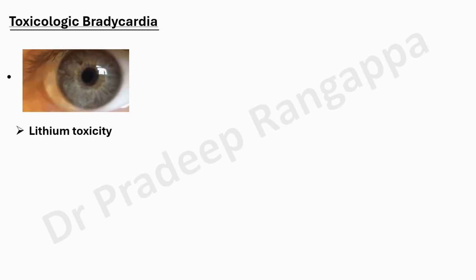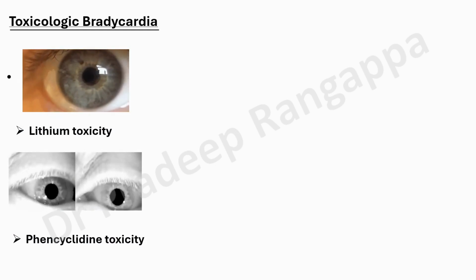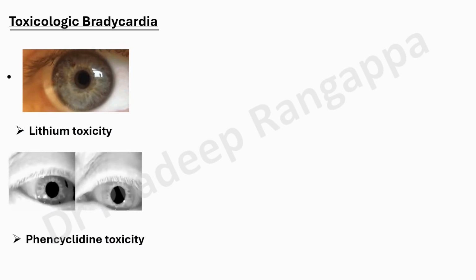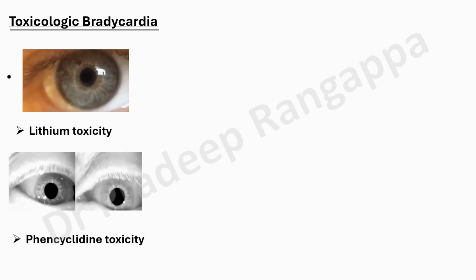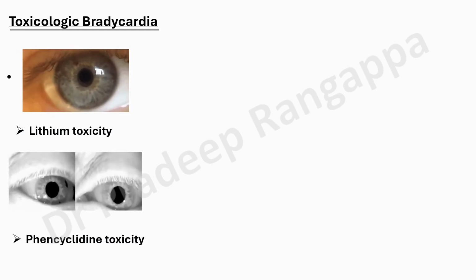There is only one drug which is asked as an MCQ which causes vertical nystagmus. It was used in anesthesia before, and now people are using it as a drug of abuse, which is phencyclidine. This causes vertical nystagmus like this, and it is used as angel dust. It causes dissociative amnesia, and it is a drug of abuse now. So you may have a young teenager coming with phencyclidine toxicity. They consume it as angel dust at rave parties. It can cause vertical nystagmus like this, and they can have bradycardia. They won't have tachycardia. Bradycardia with a vertical nystagmus, it's phencyclidine.